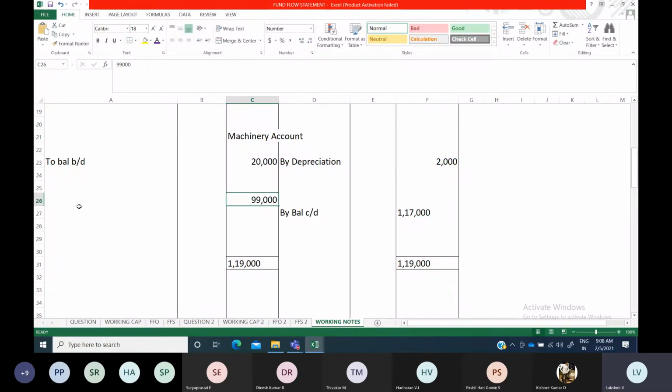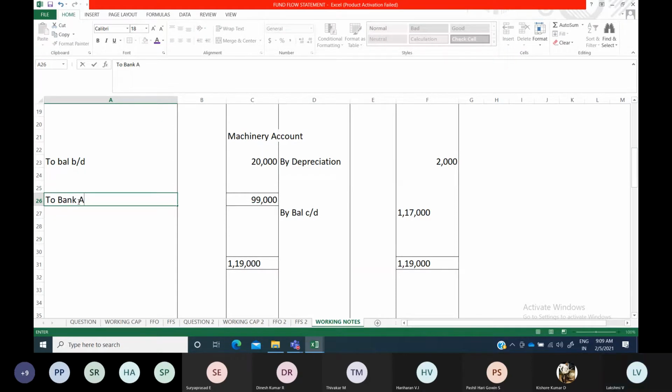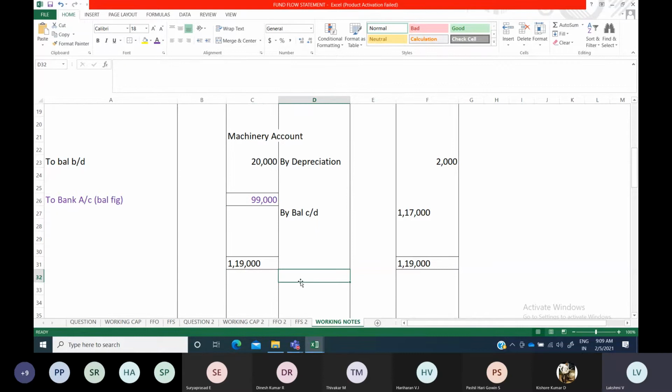So this amount will be your purchase. If you get the balancing figure on this side, this is the purchase, so to bank account. So this will be your balancing figure. You can highlight this also. Like this only you have to obtain.